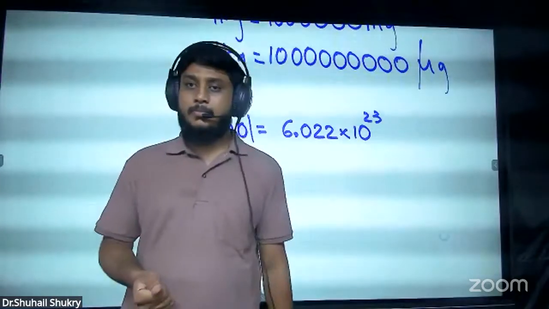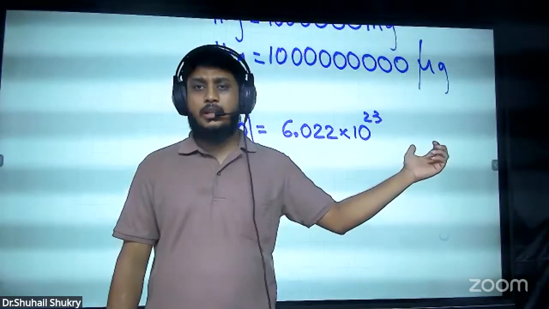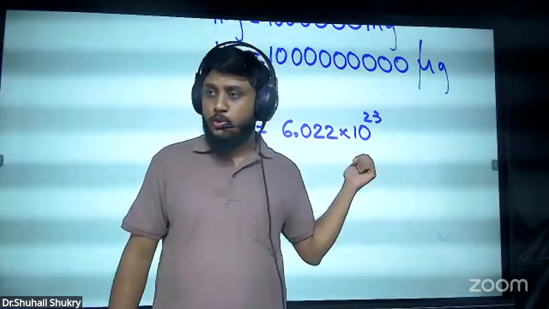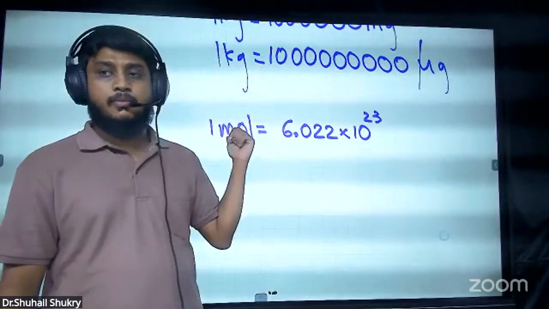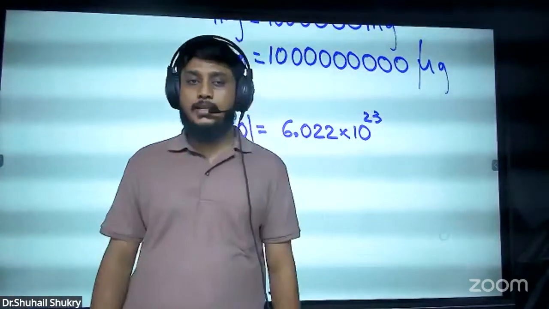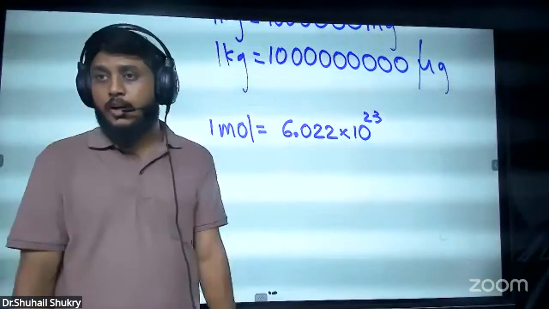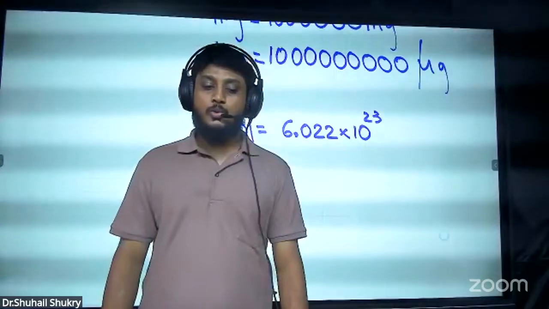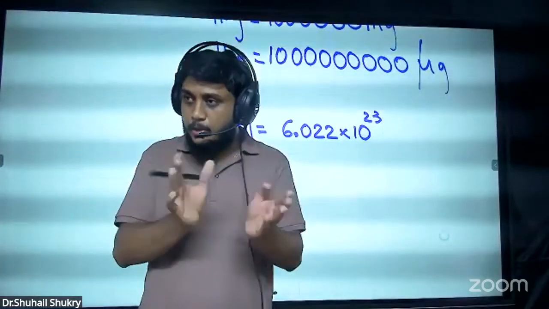So 1 mole is, every time we can't write this big number, no, 6.022 into 10 to the power 23. Always we can't write the number of molecules in this pattern. Therefore, I can tell the number of molecules in this way. Okay, 1 mole. But if they ask how many molecules are in 1 mole, this is the number of molecules in 1 mole: 6.022 into 10 to the power 23. Now have you understood the relationship between the Avogadro and the mole?